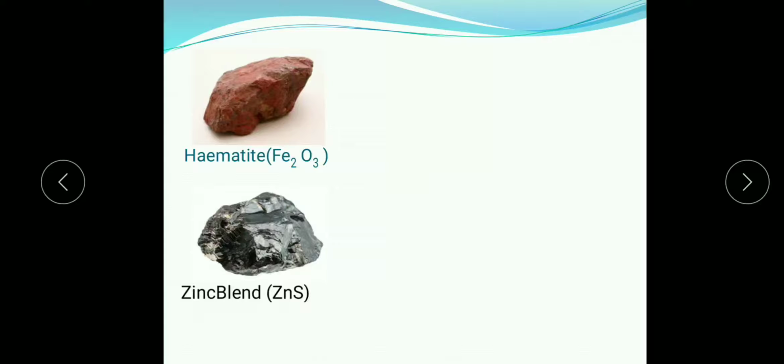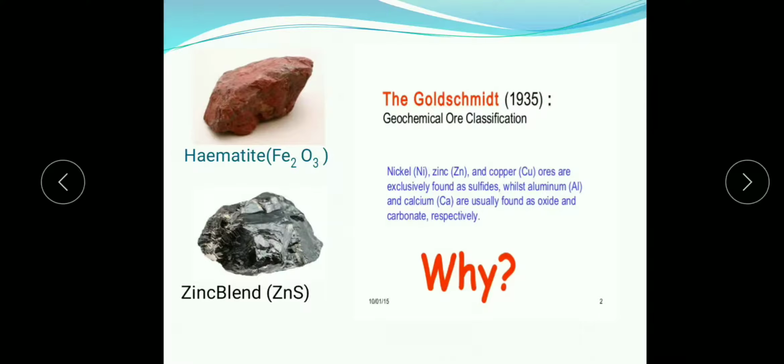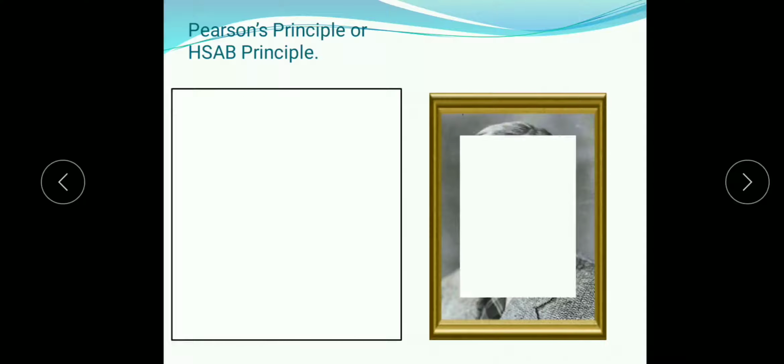Hematite is an oxide ore, an iron ore, and the next picture is a sulfide ore, that is zinc blende. So here the question arises: why does iron form only oxide ore, why not sulfide ore? Why does zinc form only sulfide ore, why not oxide ore? To explain this concept, Pearson has proposed a concept called the Pearson principle or HSAB principle.